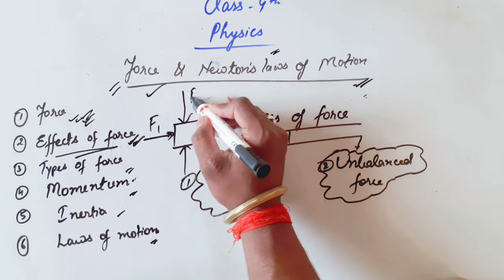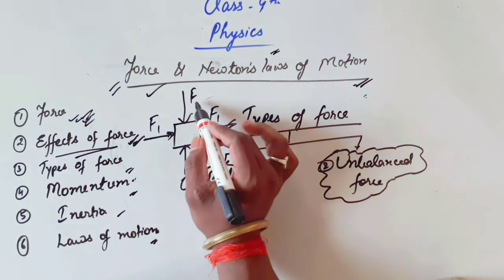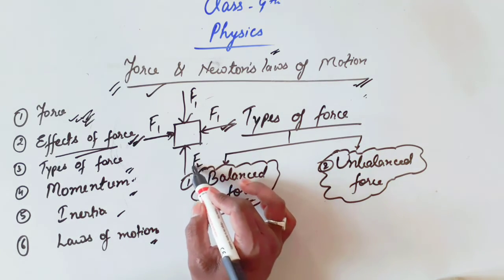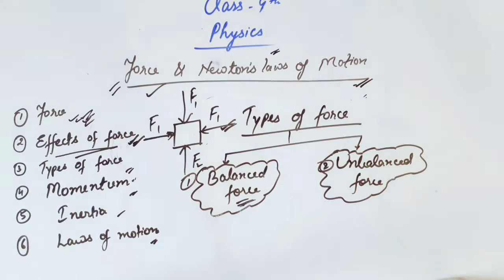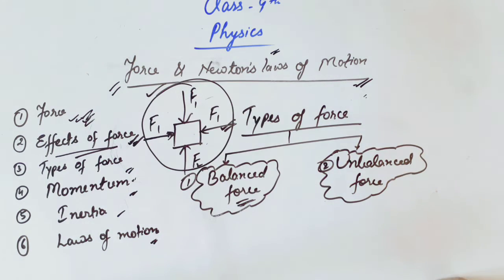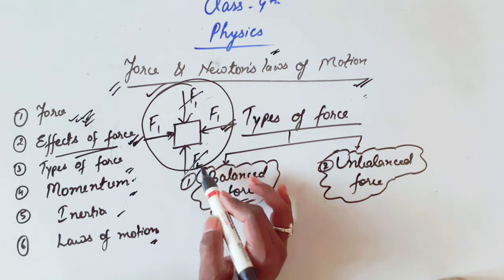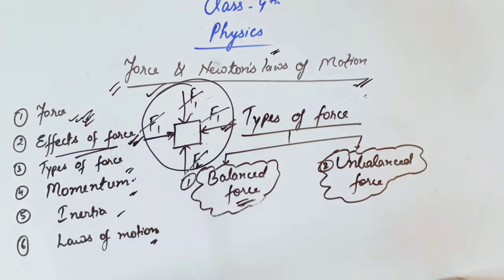This F1 force is applied towards south, and this F1 force is also applied towards north. So here the resultant force will be equal to 0, because this F1 force will balance this F1 force, and this F1 force will balance this F1 force.